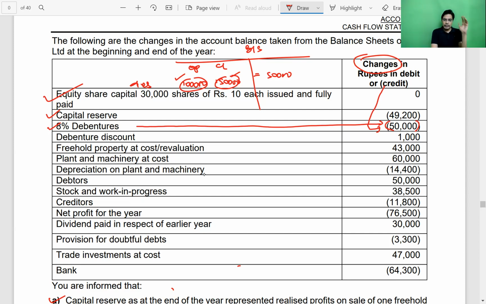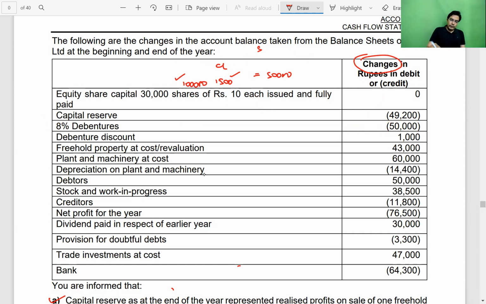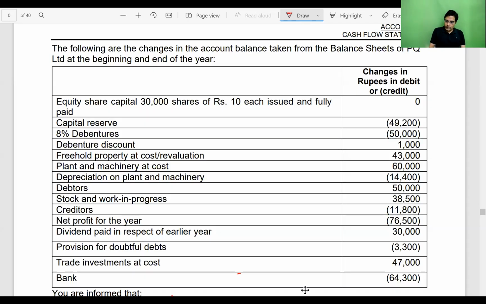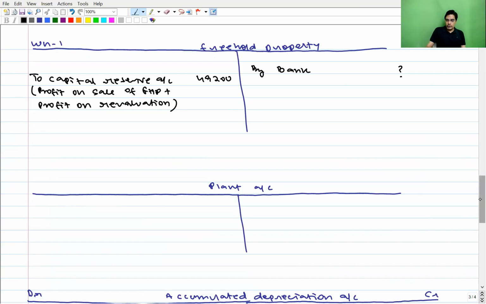Being a liability, it has a credit balance. And if the change is also a credit change, this means it has the effect of increasing the liability. So our liability has increased during the year because of issue of debenture. So 50,000, this is our issue of debenture.